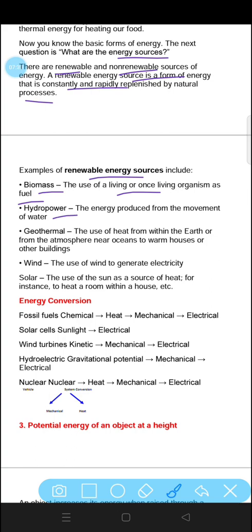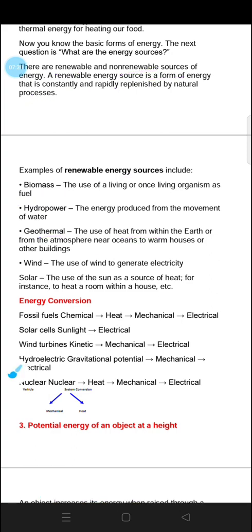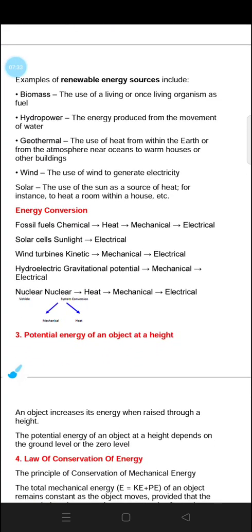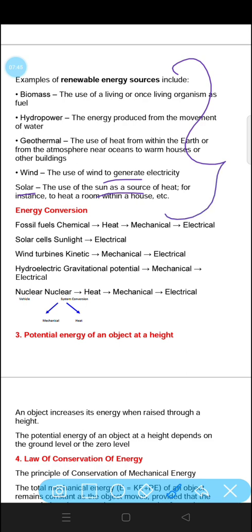Next one is hydropower, the energy produced from the movement of water. Geothermal, the use of heat from within the earth or from the atmosphere near oceans to warm houses or other buildings. Next one is wind energy, the use of wind to generate electricity. Solar energy, the use of the sun as a source of heat, for instance to heat a room within a house. So if we talk about all these types of energy, these energies will be renewed from time to time.